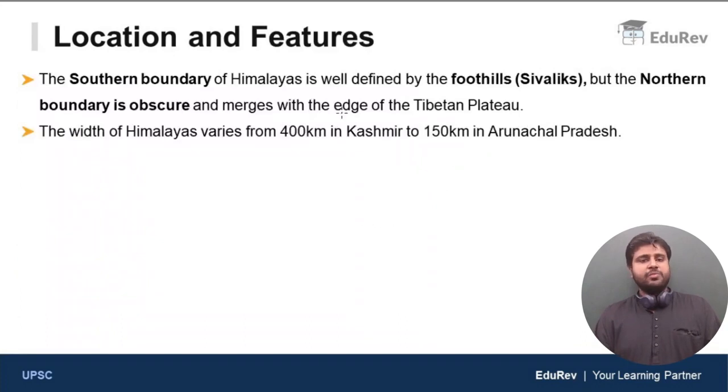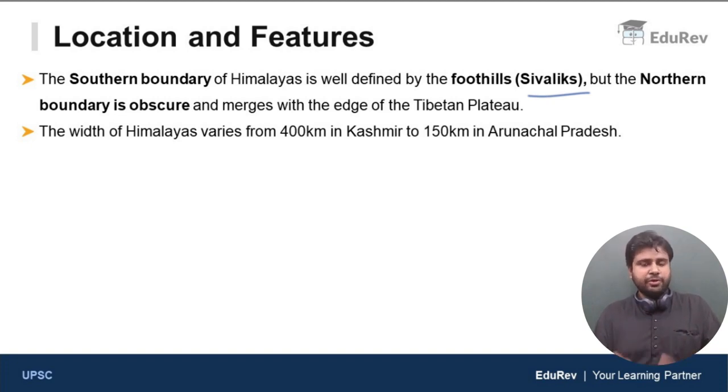Now, this point is very, very important. The southern boundary of the Himalayas is well defined by the foothills. We call these foothills Shivaliks. But the northern boundary is obscure. It means it is not clearly defined, and it merges with the edge of the Tibetan Plateau.